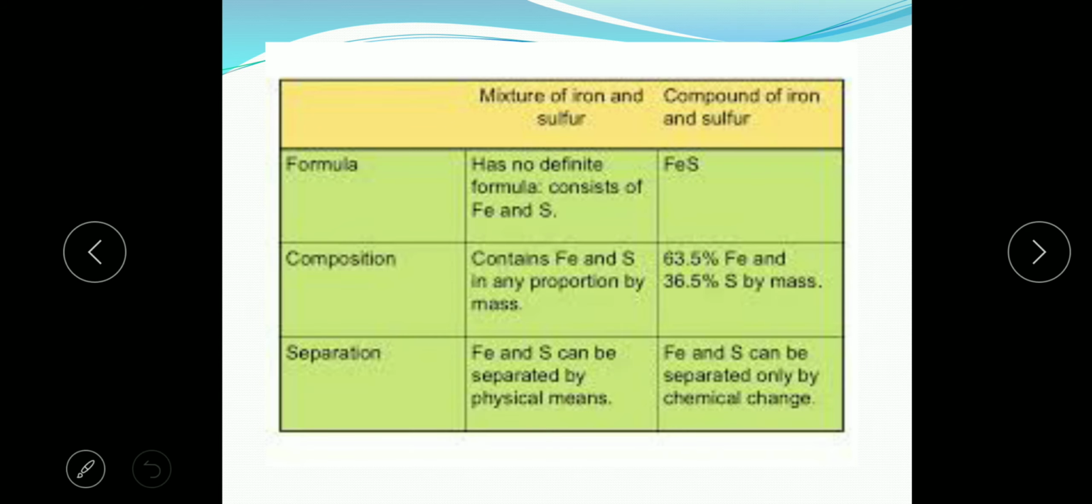So, the mixture of iron and sulfur and the compound of iron and sulfur. The mixture has no definite formula and consists of iron and sulfur, whereas the compound of iron and sulfur has a fixed formula and is known as iron sulfide. Then composition: the mixture will contain iron and sulfur in any proportion, whereas they will be present in a fixed proportion in the compound. Okay, separation: the mixture can be separated by physical means and the compound can only be separated by chemical means.